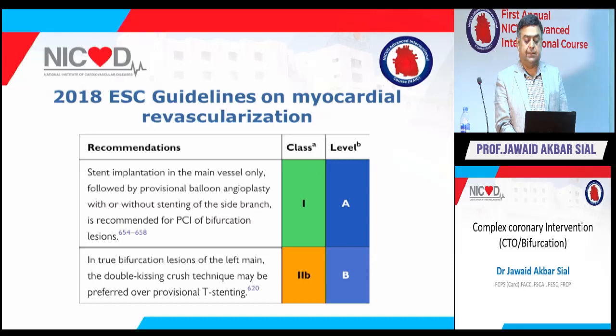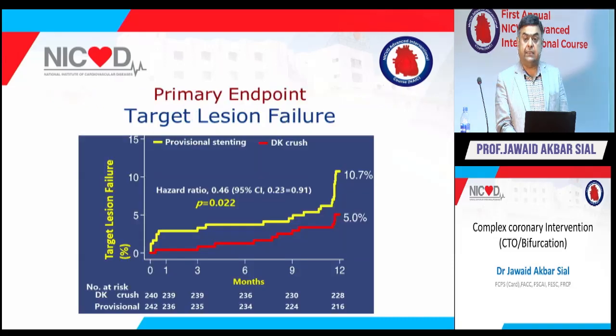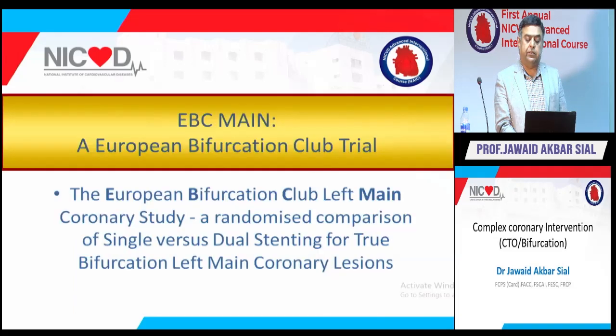This is the ESC guideline on myocardial revascularization: stent implantation in the main vessel only, followed by provisional balloon angioplasty with or without stenting in the side branch, is recommended for PCI of bifurcation lesions. In true bifurcation lesions of the left main, the DK crush technique may be preferred over provisional T-stenting. Why is it preferred? You can see here that target lesion failure is less with DK crush than provisional stenting.